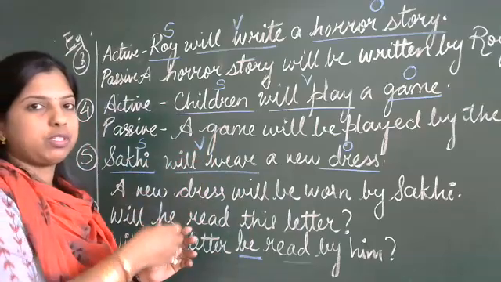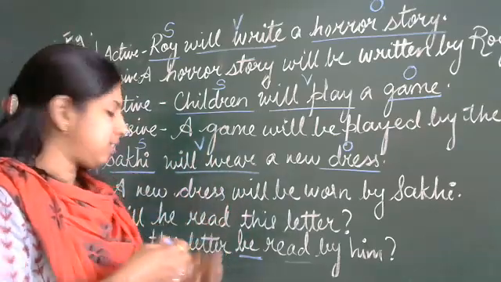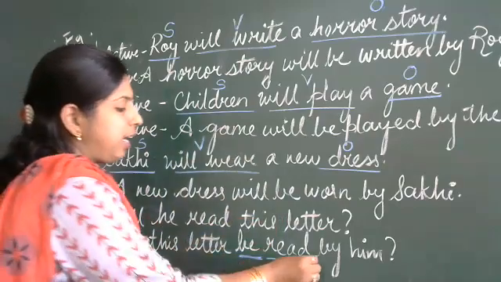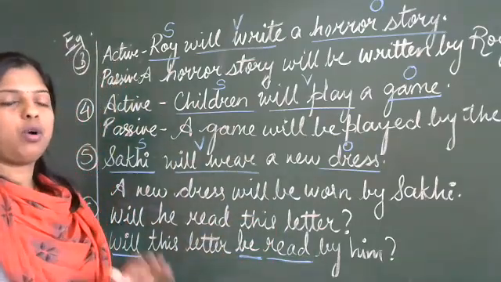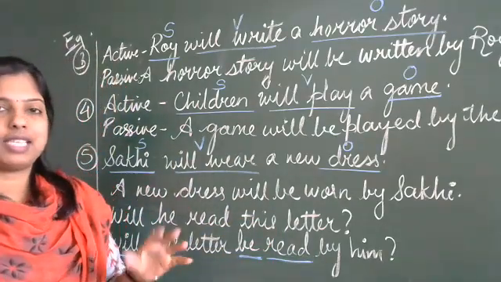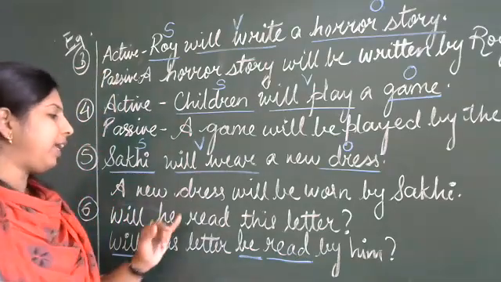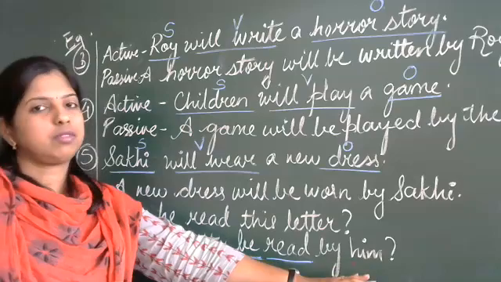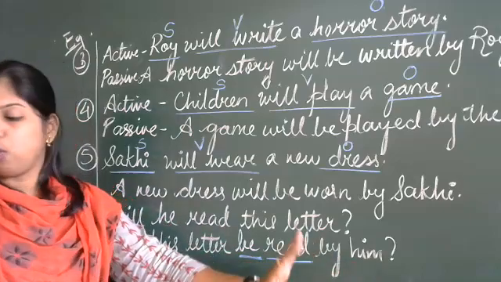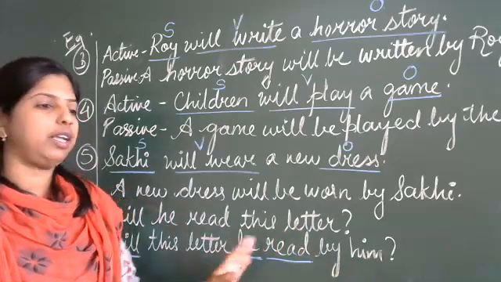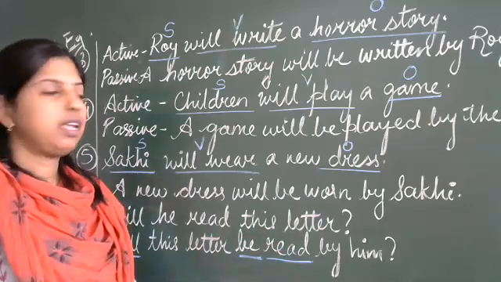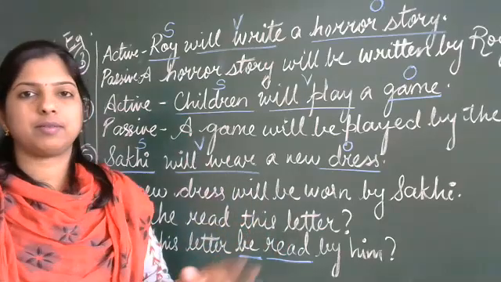The words we have been using for future tense, will be, then read changes to read here. So the same thing, only a slight change we have made. So will he read this letter? Will this letter be read by him? Okay, understood? When you get an interrogative sentence, you need to do it this way. Followed? Any doubts, children, in this?